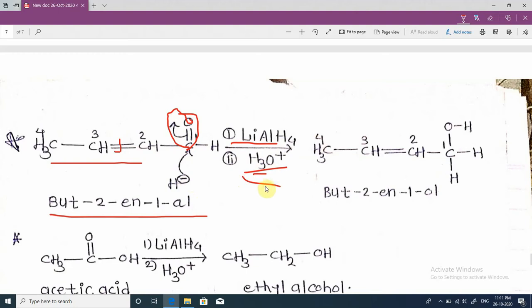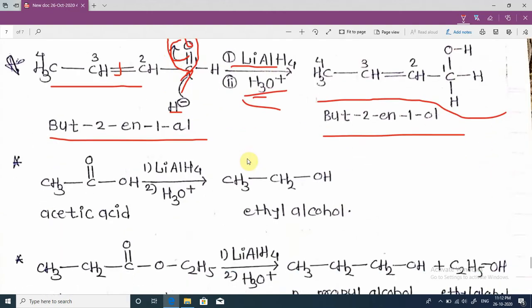LiAlH4 supplies hydride anion. This hydride anion attacks the carbon atom of the carbonyl group, and the carbon-oxygen pi bond shifts as a negative charge on this oxygen, and but-2-en-1-ol, this type of alcohol, is formed.